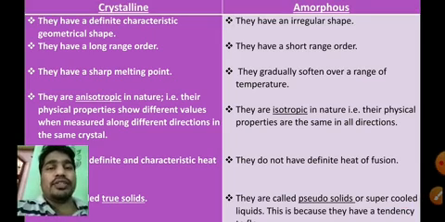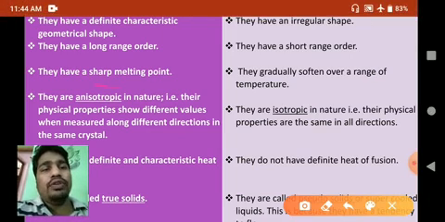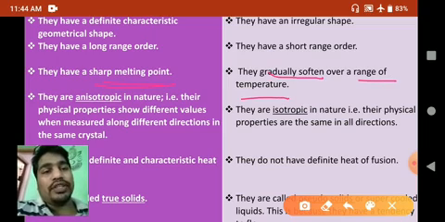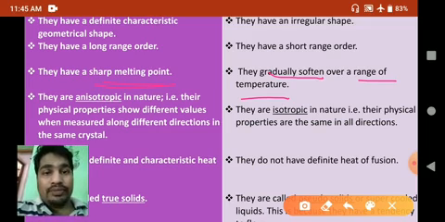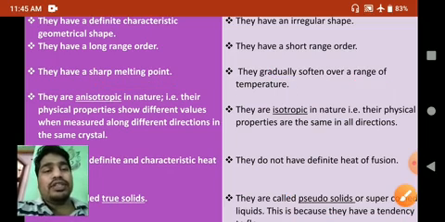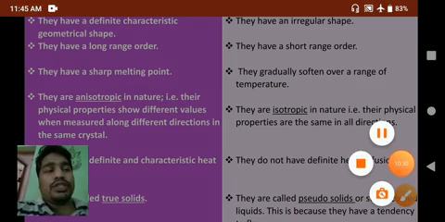The next thing, the third difference between the crystalline and amorphous, is that crystalline solids have a sharp melting point. It is a very important point. But in case of amorphous, they gradually soften over a range of temperature. That means there is no definite heat of fusion or no particular melting point. There is a range of temperature. So that is the important point.